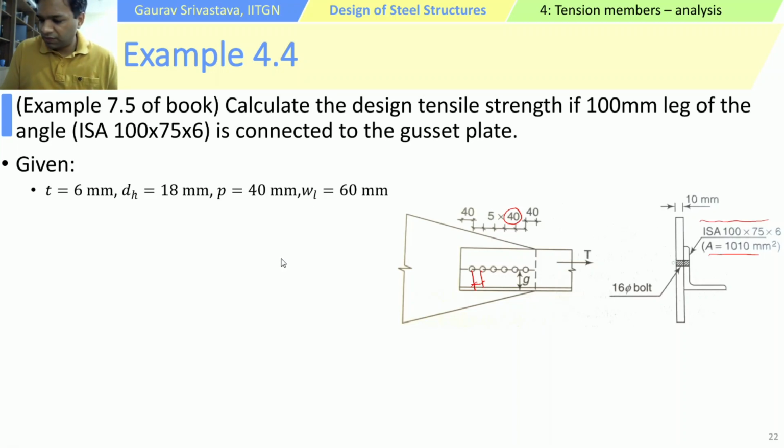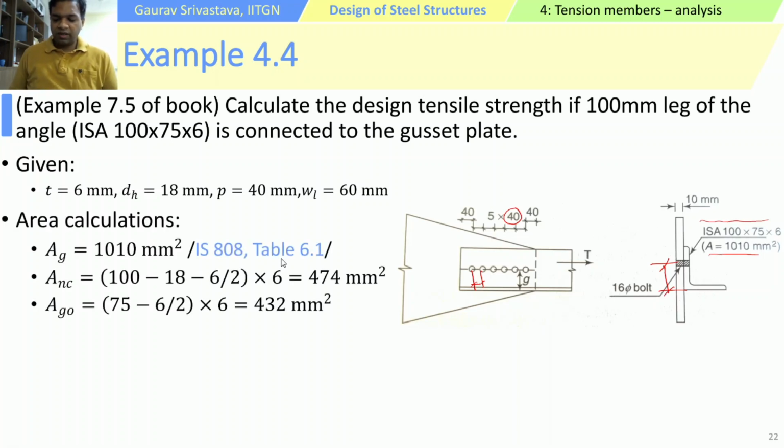So WL is, from the previous diagram, if you recall, WL is this. Okay. So now we can do the area calculations. So the gross area is directly taken from the table 6.1. The net connected area, which is area of the connected leg, net area of the connected leg, right? That will be, so since the 100 mm leg is being connected, so this length is 100. Okay, and the outstanding leg is 75.